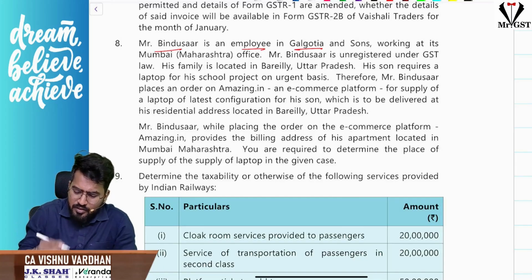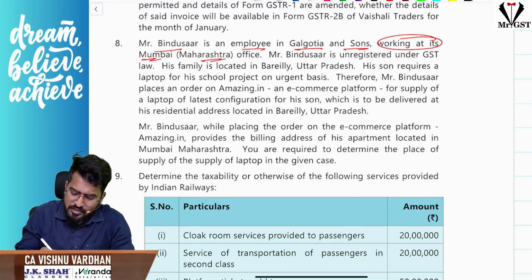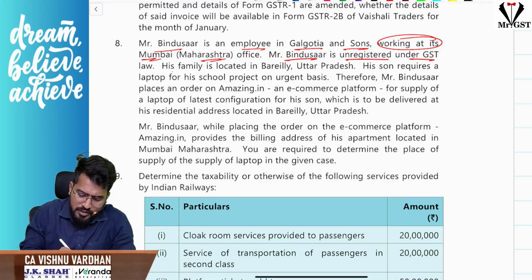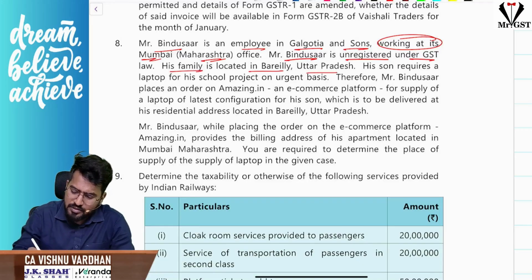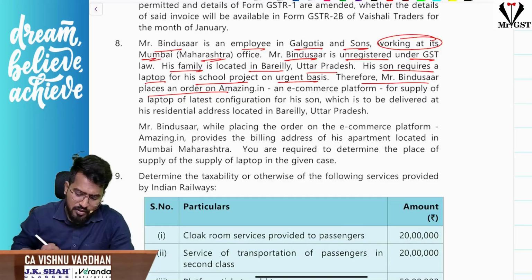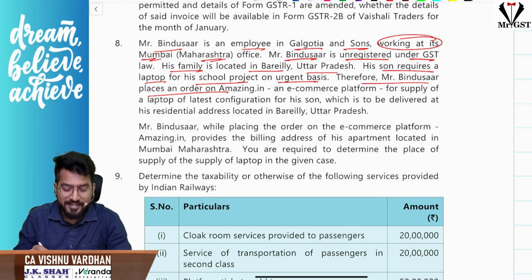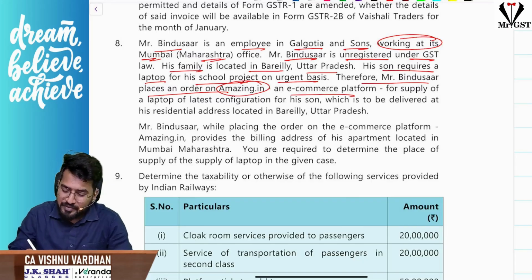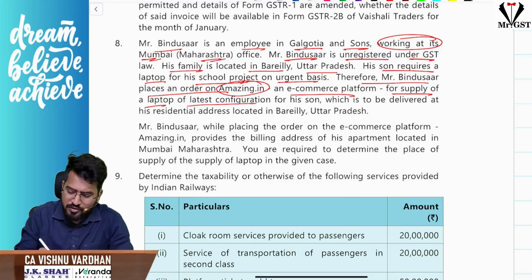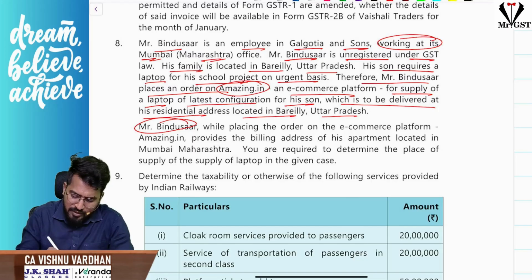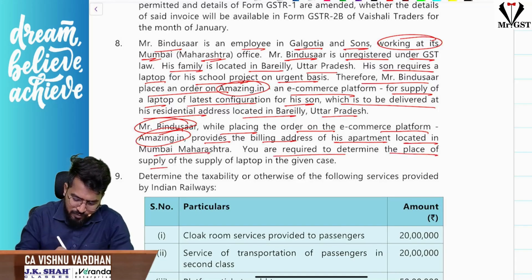Bindusar is an employee in Galgotia & Sons working at its Mumbai, Maharashtra office. Bindusar is unregistered under GST law. His family is located in Bareilly, Uttar Pradesh. His son requires a laptop for his school project on urgent basis. Therefore, Mr. Bindusar places an order on an e-commerce platform for supply of a laptop of latest configuration for his son, which is to be delivered at his residential address located in Bareilly, Uttar Pradesh. While placing the order on e-commerce platform amazing.in, he provides the billing address of his apartment located in Mumbai, Maharashtra. You are required to determine the place of supply for the laptop.